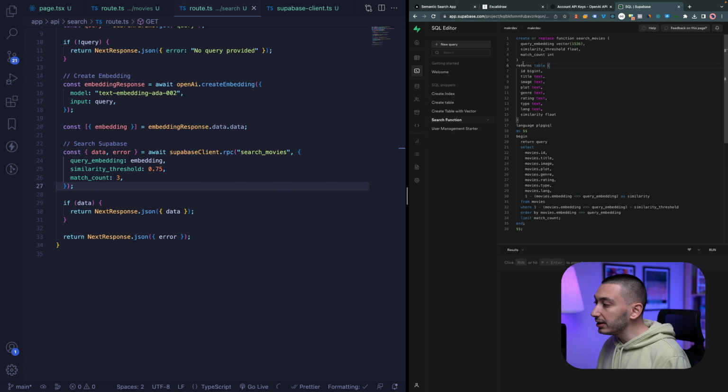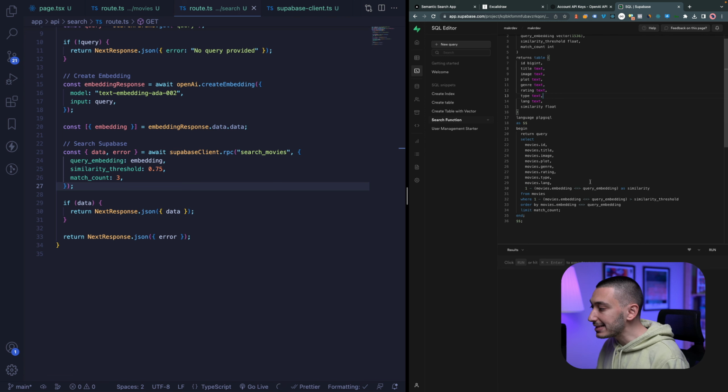And then we return a table. We return the result as a table with these columns. And in this function, we simply search based on the similarity of the movies' embedding and the query embedding.